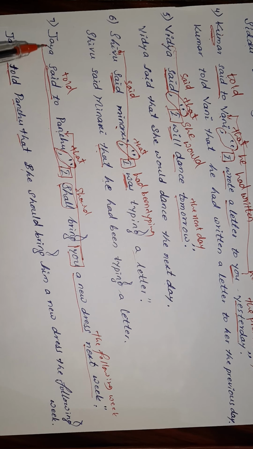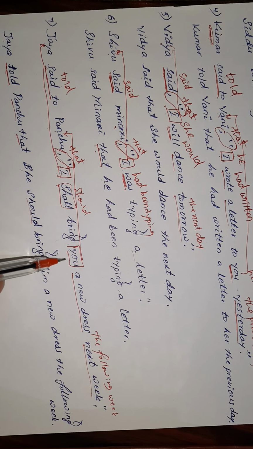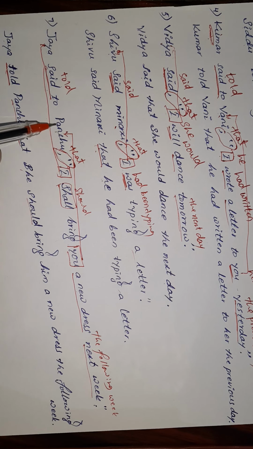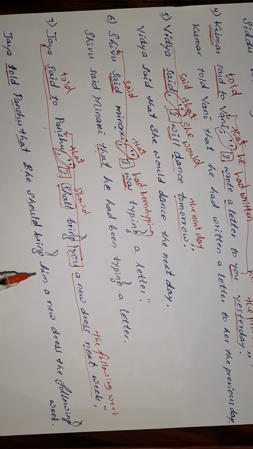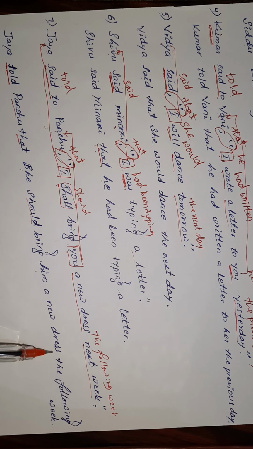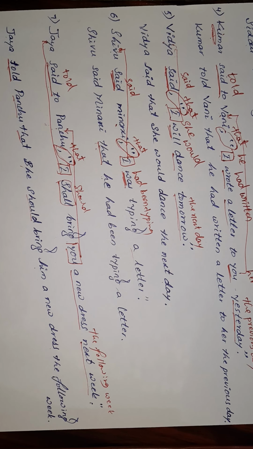I becomes she because Jaya is a girl, and you becomes him. Nearness becomes remoteness: the following week.